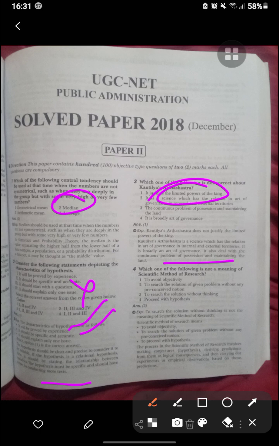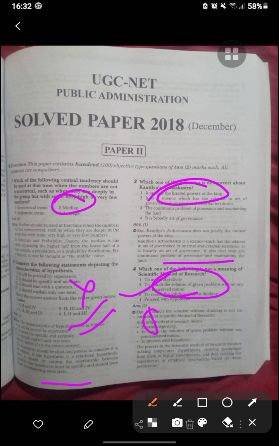Which one of the following is not a meaning of scientific method of research: to search for a solution without thinking? If it is scientific, that means it should have objectivity, search for the solution to a given problem with preconceived notion, and proceed with a hypothesis. That is, if that is science. If it is not science, it will avoid objectivity. Scientific method justifies research; avoiding objectivity and searching for the solution to the given problem without any preconceived notion and proceeding with hypothesis.